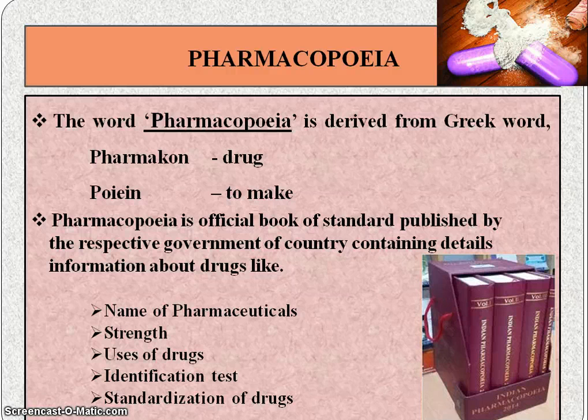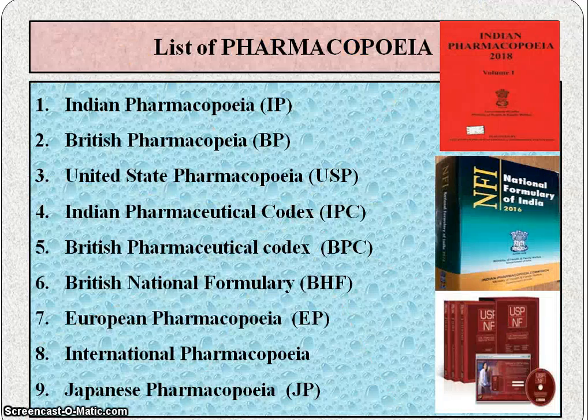So the pharmacopoeia is the official book of standards published by the respective government of the respective country, containing detailed information about the drugs. It contains the names of pharmaceuticals, the strength of those pharmaceuticals as well as the drugs, the uses of the drugs, their identification tests, and standardization of drugs.